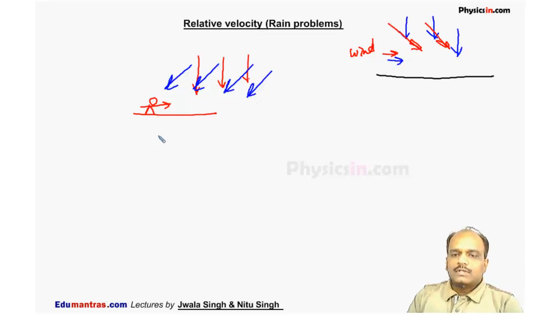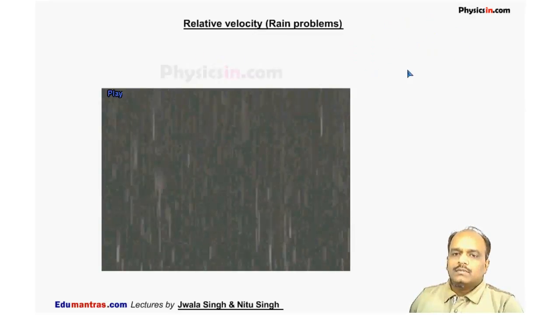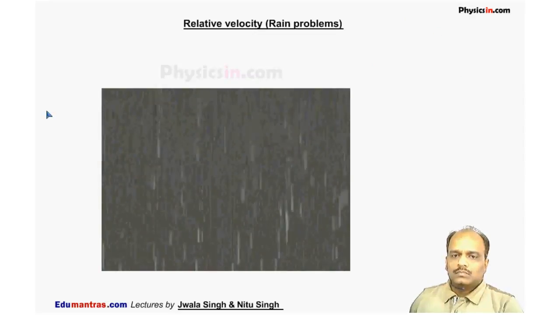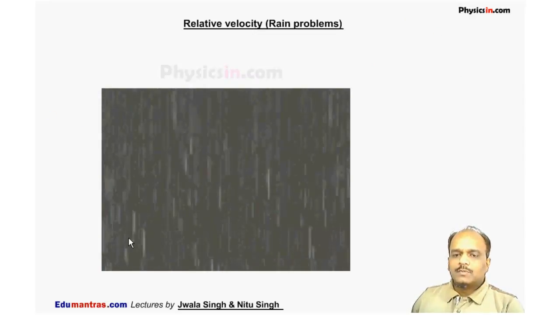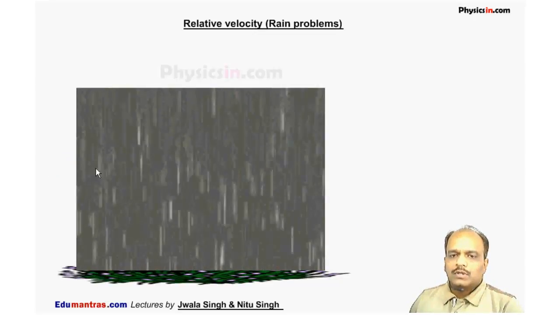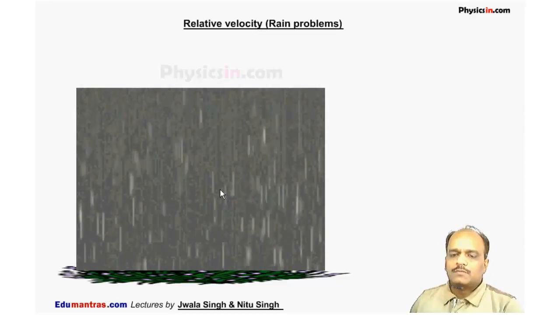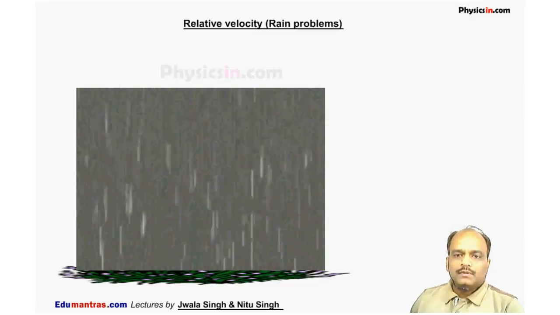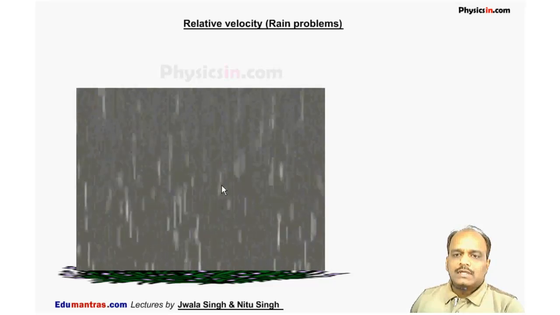Now we have to discuss the vector form of this rain as seen by the person who is sitting on the ground and with respect to a running man. So let's see when wind is not blowing and when the wind is blowing. See the rain. The rain is falling vertically with respect to ground. When no air is blowing, the rain always falls vertically with respect to the observer. But when the wind is blowing, let's see the next video.